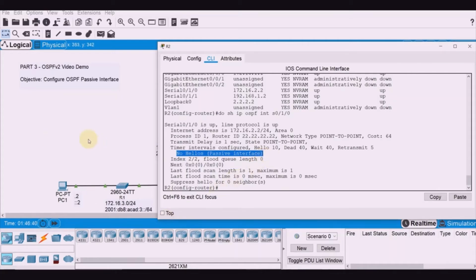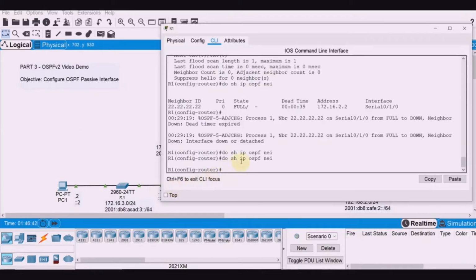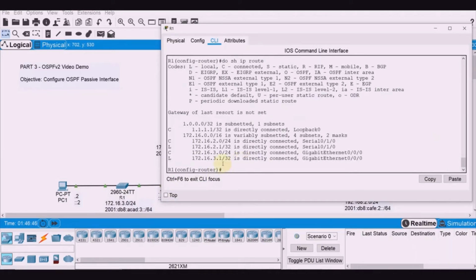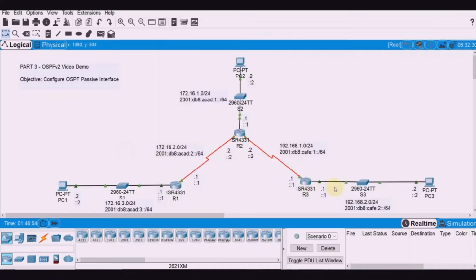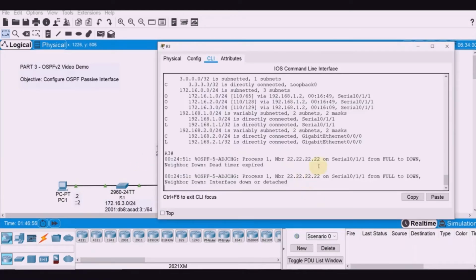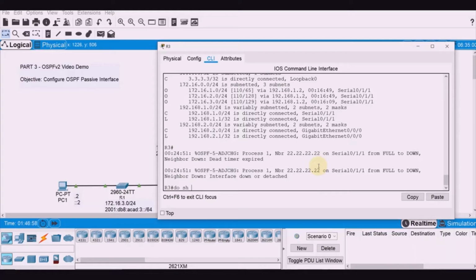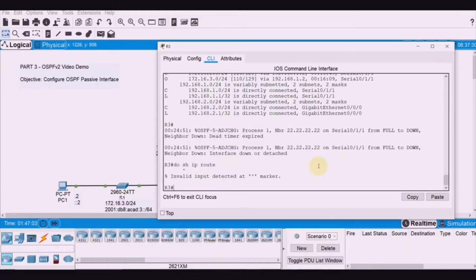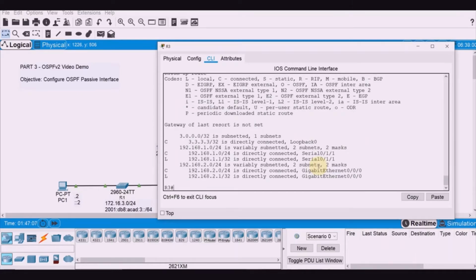So let's do it. Let's go back to R1 here. Okay, so let's issue do show IP route. So see, we have no route going to anywhere. All right, and so with R3, do show IP route there. Right? So we don't have routes anymore.